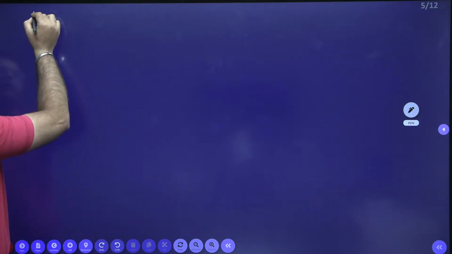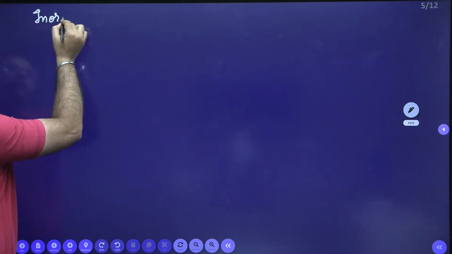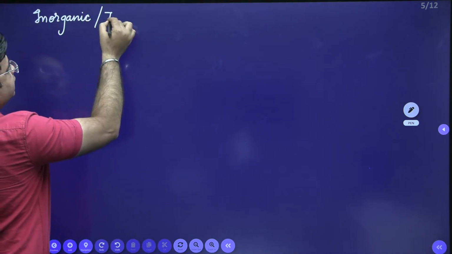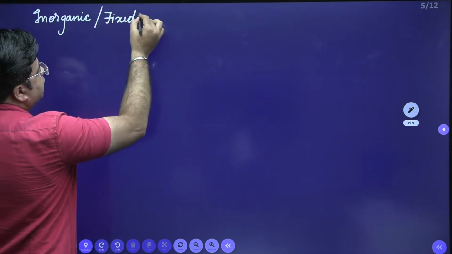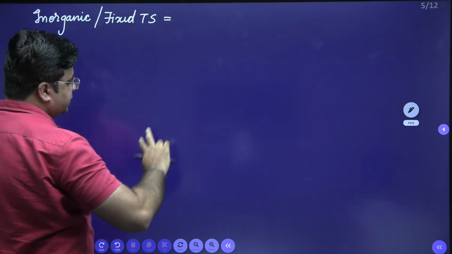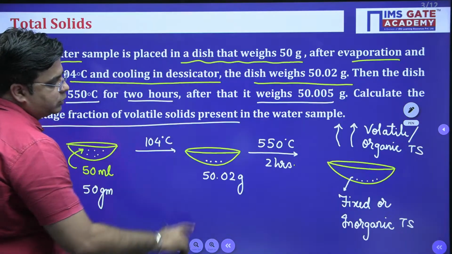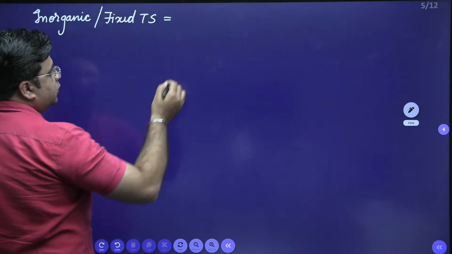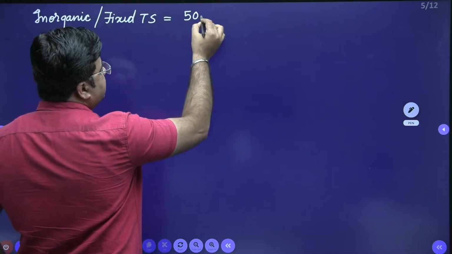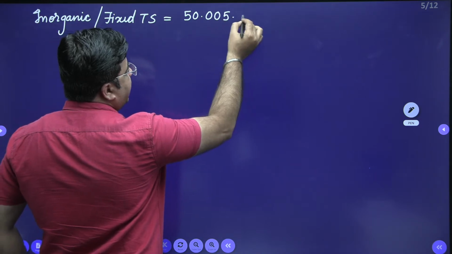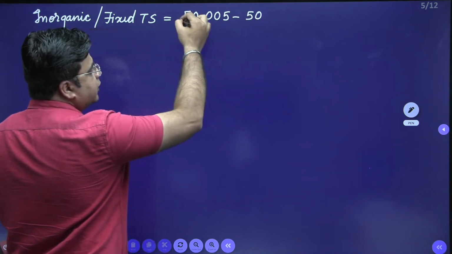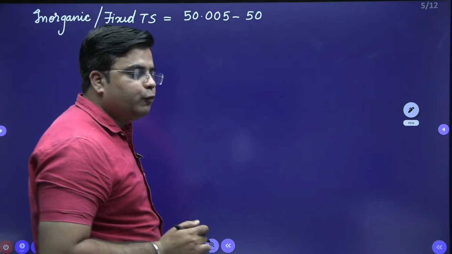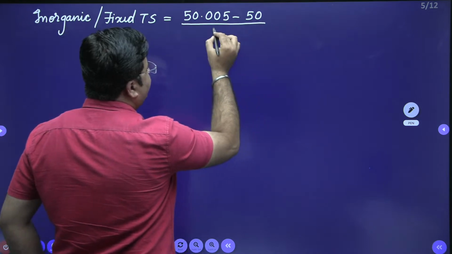So inorganic or fixed total solids is equal to weight of crucible plus fixed total solids, which is 50.005, minus the empty weight of the crucible. So this will give you the total weight of fixed solids. Now this total weight of fixed solid is present in 50 ml of the sample.